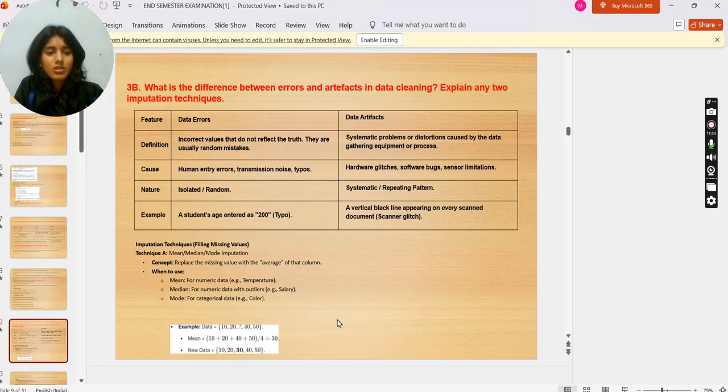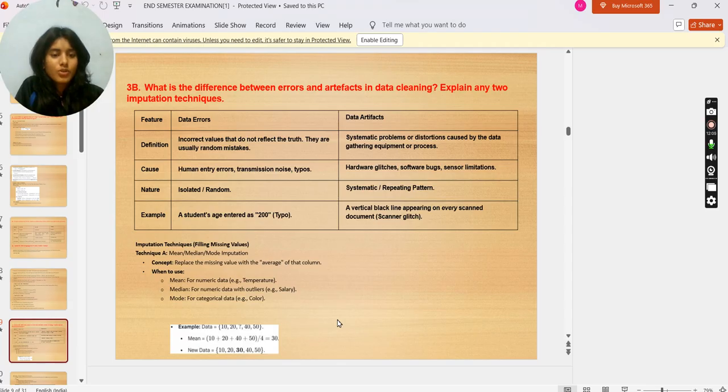Nature of data error: isolated and random. Nature of data artifacts: systematic with a repeating pattern. Example of data error: a student's age entered as 200, a typo. Data artifact: a vertical blank line appearing on every scanned document, a scanner glitch. Imputation techniques: filling missing values. Technique A, mean, median, mode imputation. Concept: replace the missing value with the average of the column.